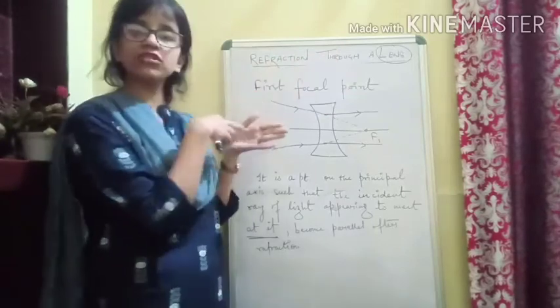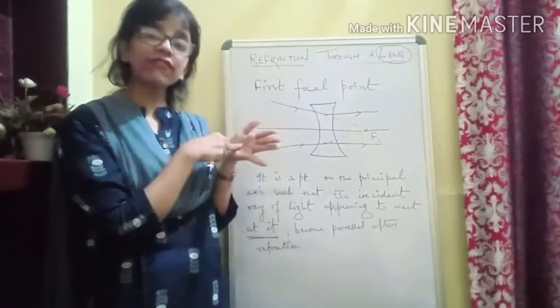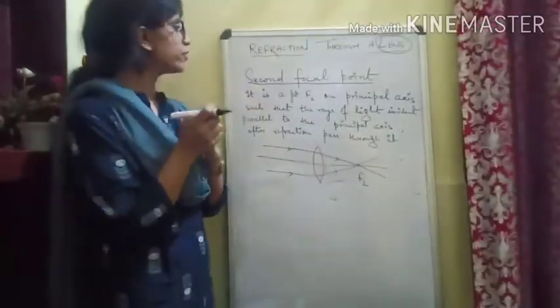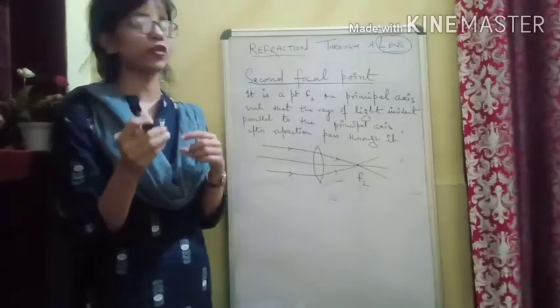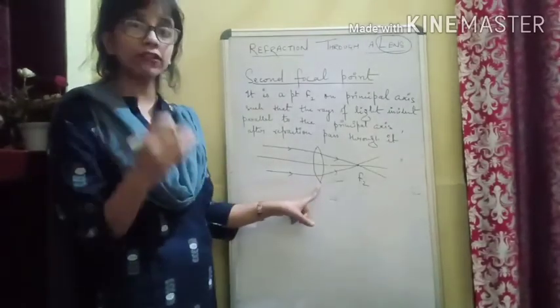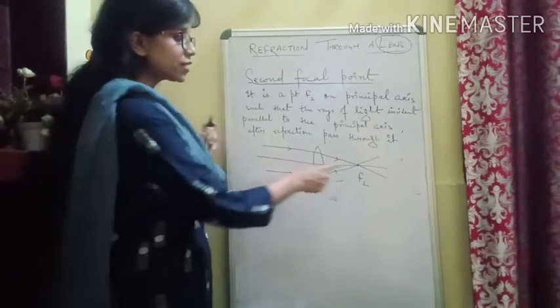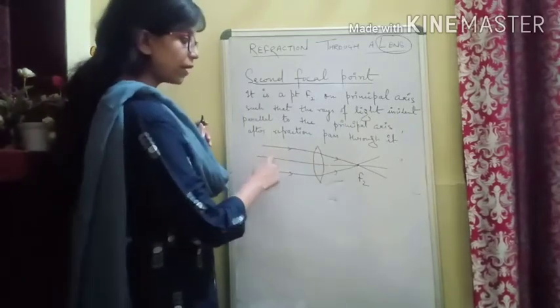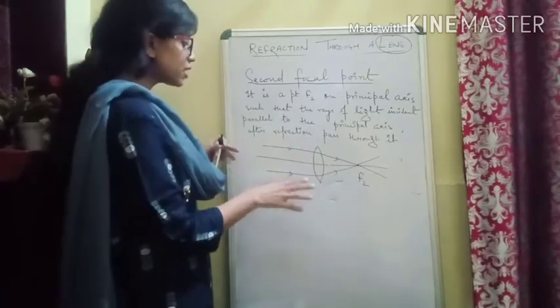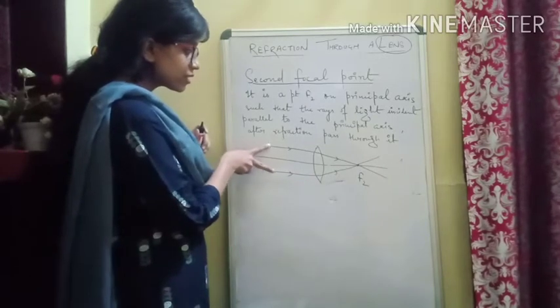So that's how that was the first focal point of the convex lens. Okay, so here we are going to see our second focal point. So what is the definition for a convex lens? We have seen it is a point, of course, on a principal axis such that the rays incident parallel to